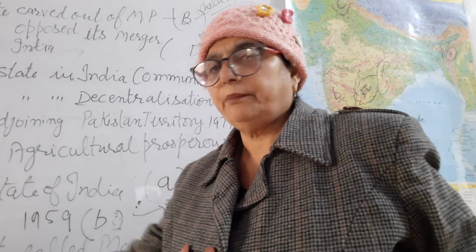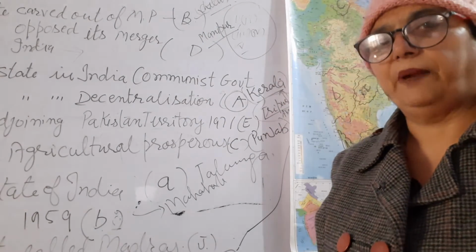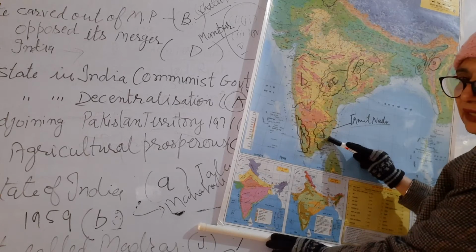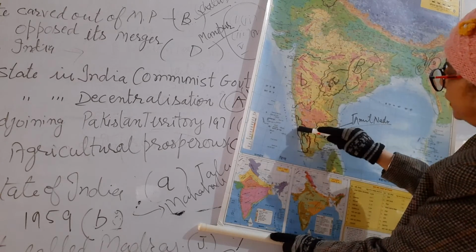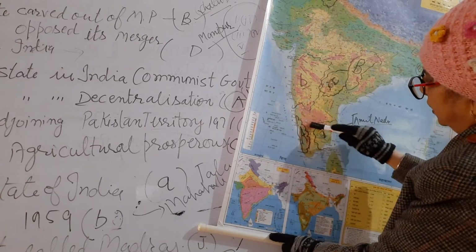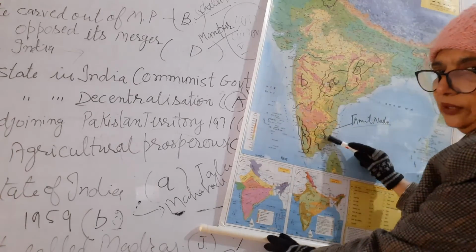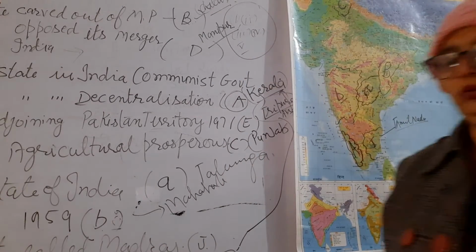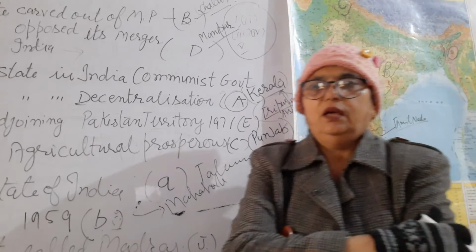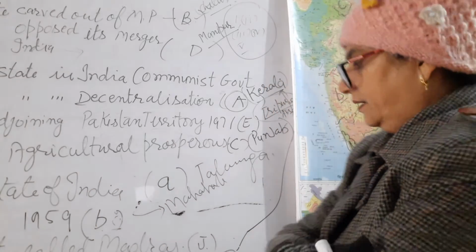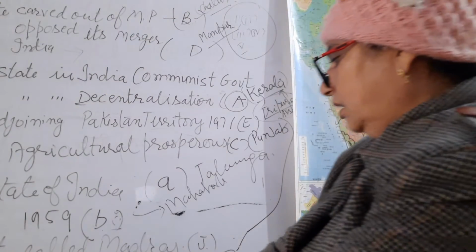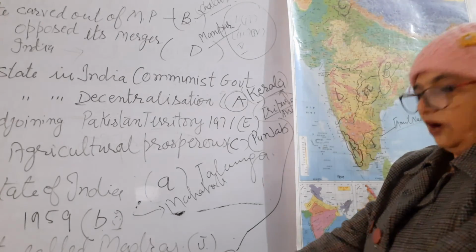Then our question number 8: the state that was called Madras earlier, and the symbol given is J. The J symbol is given here. Okay, which state is this? This is Kerala, this is Andhra Pradesh, and this is Maharashtra, and in between it is Karnataka, right? And this is Tamil Nadu. So I mentioned earlier also that Tamil Nadu's capital city is nowadays Chennai. Earlier it was called Madras. They also say Madras.